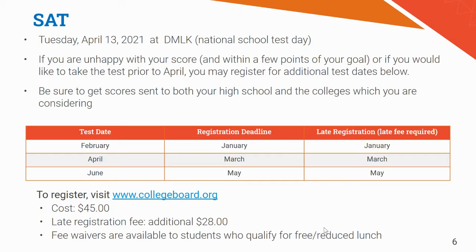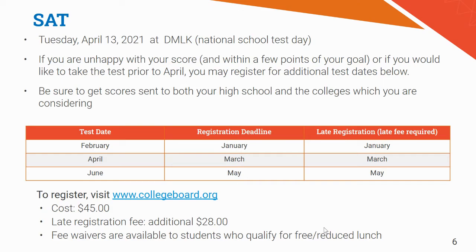When you are registering for the SAT, which will occur either on the day of the test or slightly before it, be sure to have your scores sent to your high school and to the colleges, if you have already decided which colleges you want to send them to. You have a choice of sending them to up to four colleges. So be considering right now which colleges you want your SAT scores to be sent to.